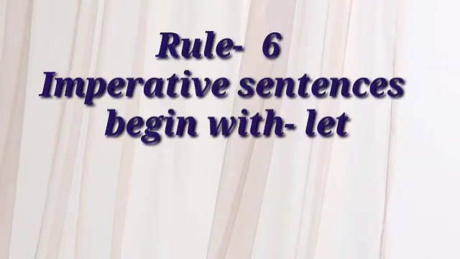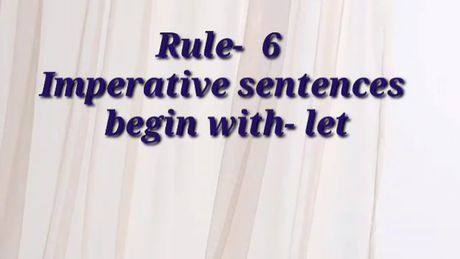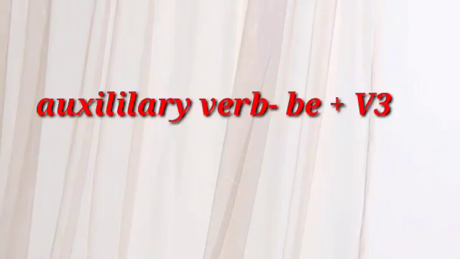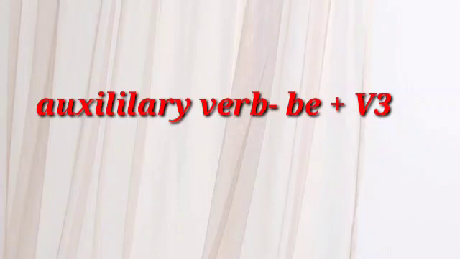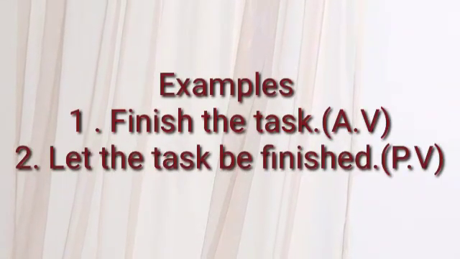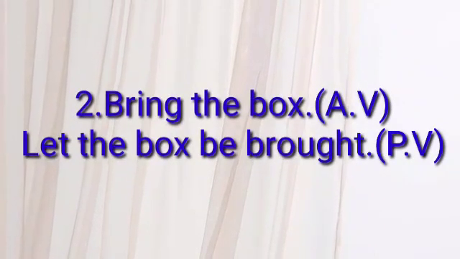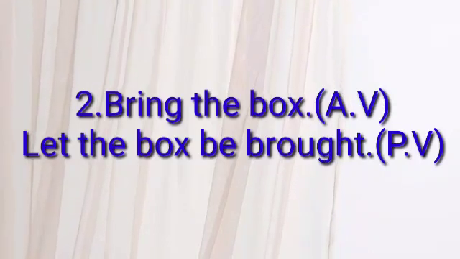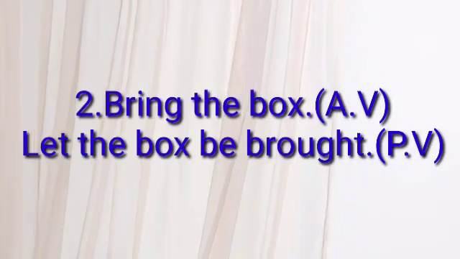Next, sixth general rule. Imperative sentences in passive form begin with the word let, and the auxiliary verb be should be used along with the past participle form of the verbs. For example, finish the task. Let the task be finished. Bring the box. Let the box be brought.